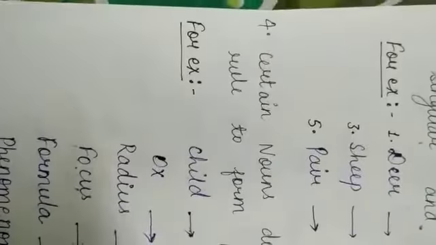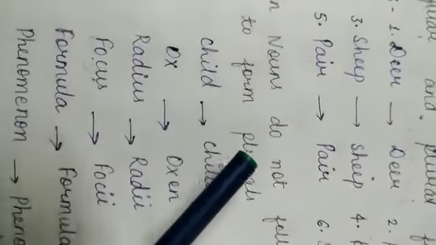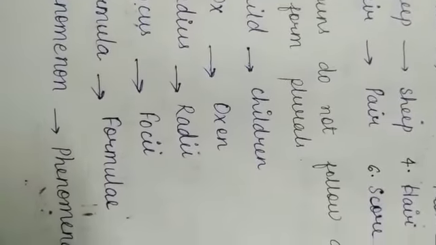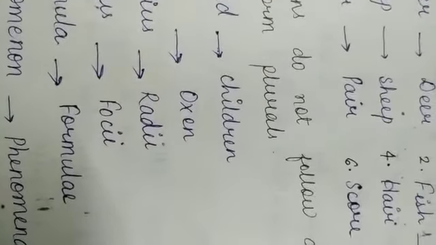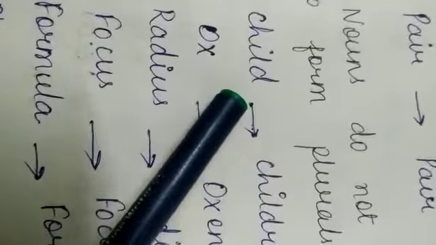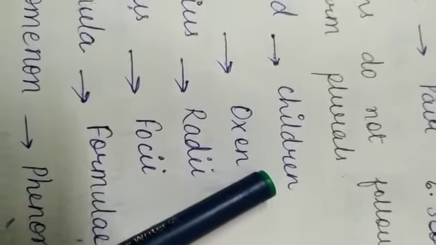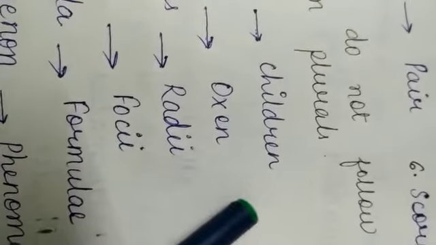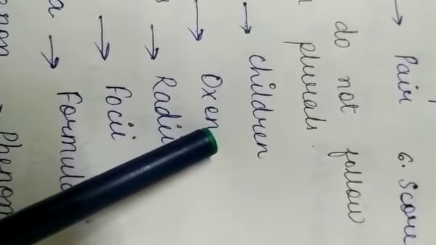Now the last point. Certain nouns do not follow any fixed rule to form plurals. You will find some words that do not have any rule for how they came about. We just have to learn them, that this is the plural of that word. For example, child. The plural of child is children. Students, most of us make mistakes by adding s to children. No, don't do it. Children itself is a plural word. Children's is not the plural. The plural of child is children.